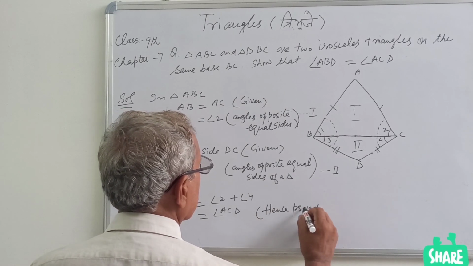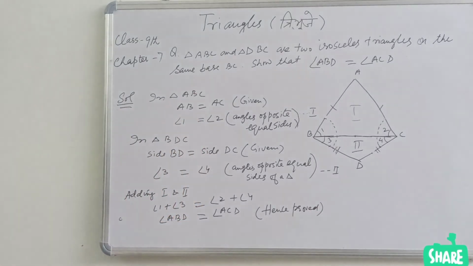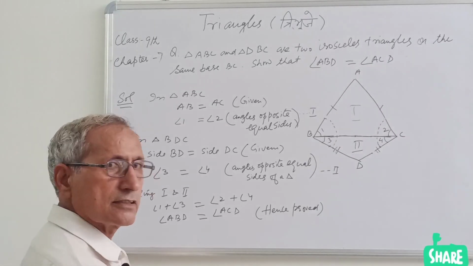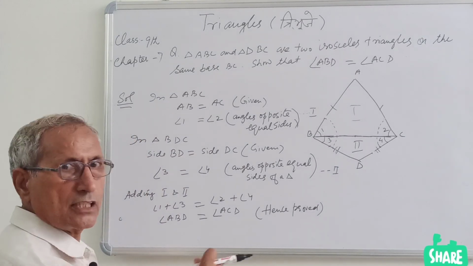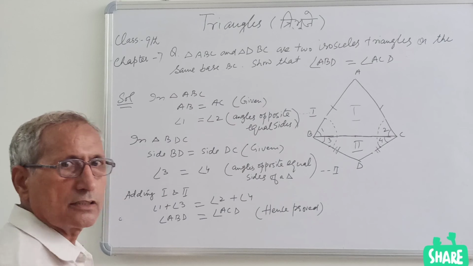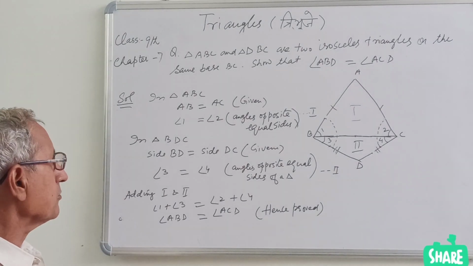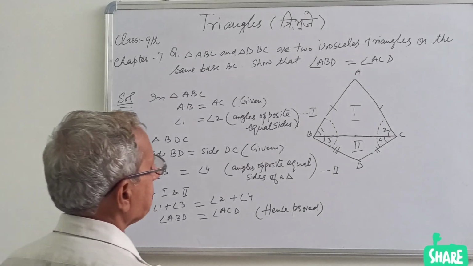So this was the shortest and simplest method for you. You can use the criteria for congruency, but that will take you a longer time. So that is another method. You have to make a construction here. I have chosen for you the simplest method. Next question.